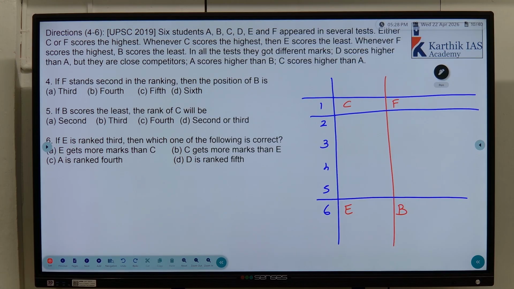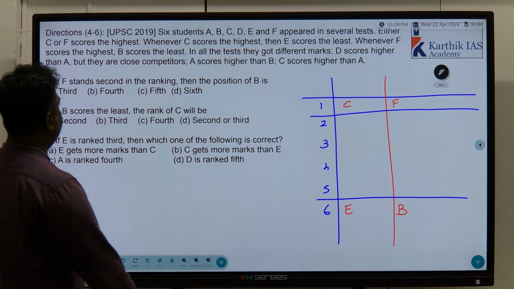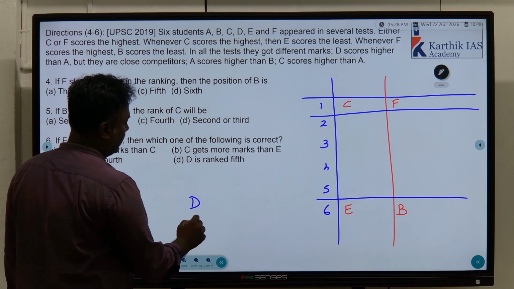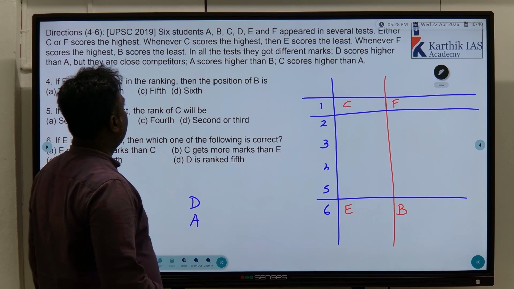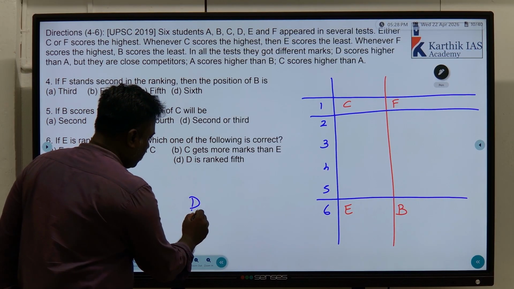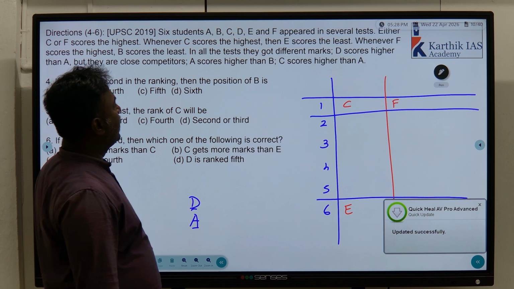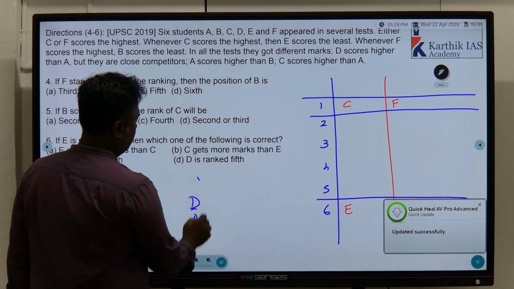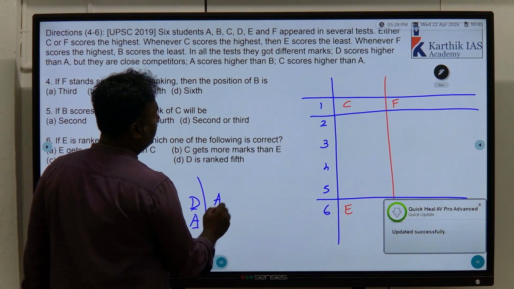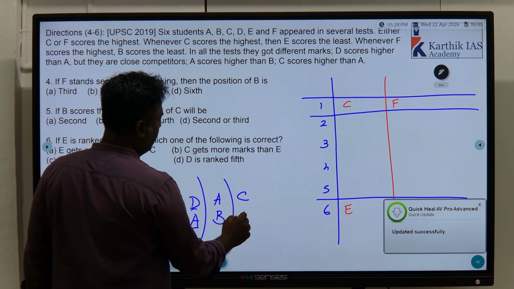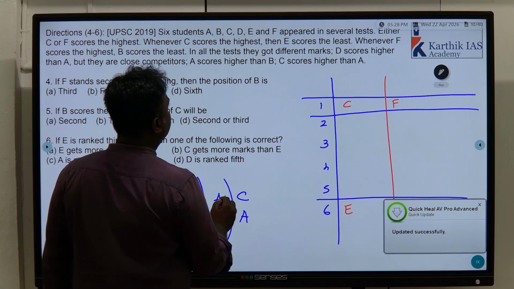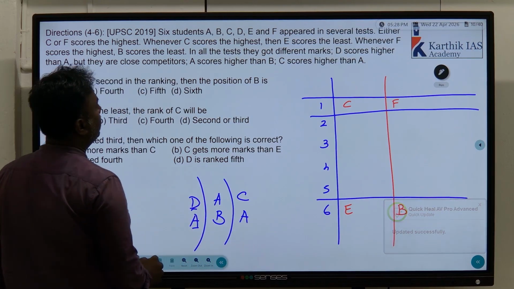Now all of them are getting different marks. D scores higher than A, but they are close competitors. A scores higher than B. C scores higher than A. Okay, A scores higher than B.